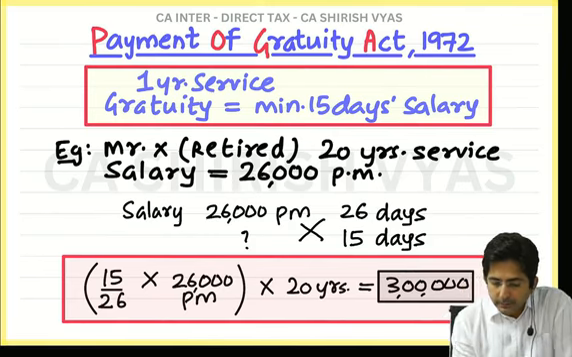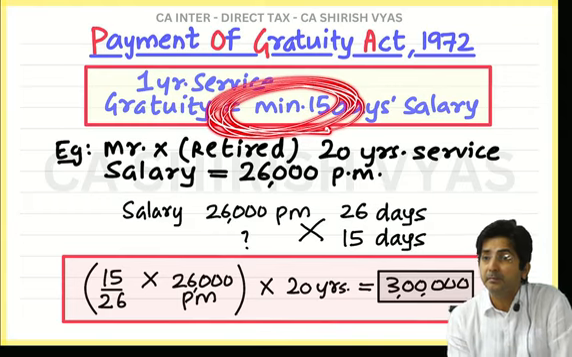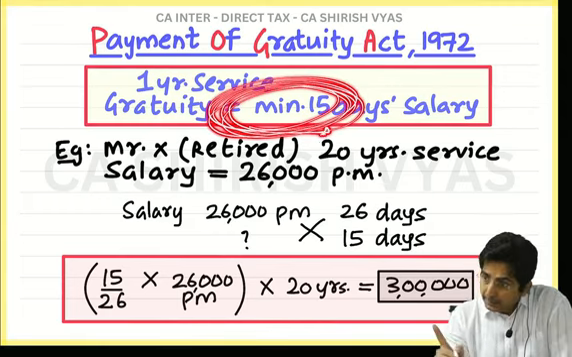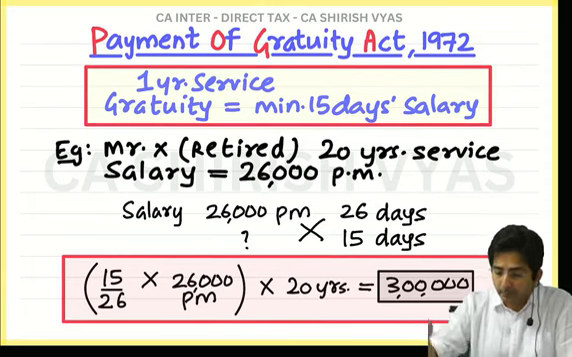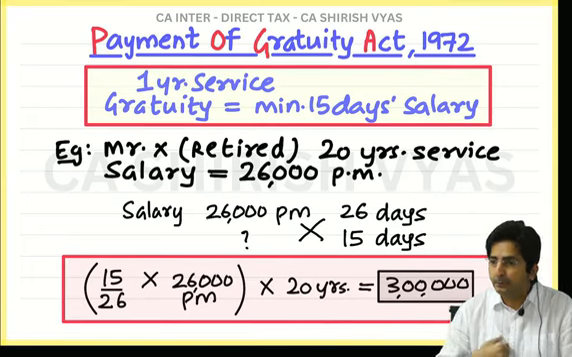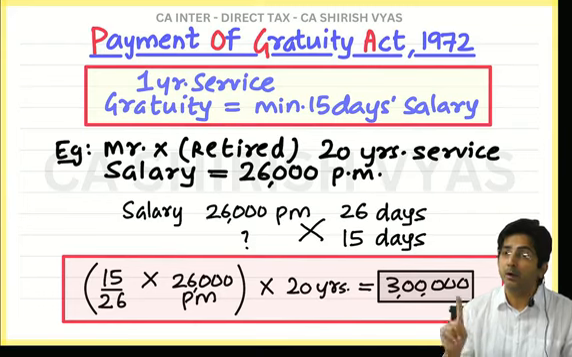Because the law says this is minimum. Minimum means minimum. So the company cannot give less. They can give more. So for example, this employee's right was 3 lakhs. So the employer might say, I am giving you 7 lakhs. The boss can give more, but he cannot give less.